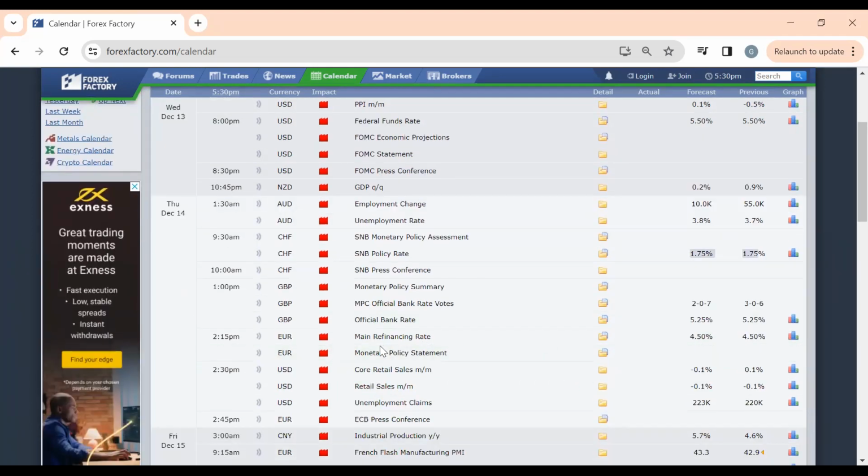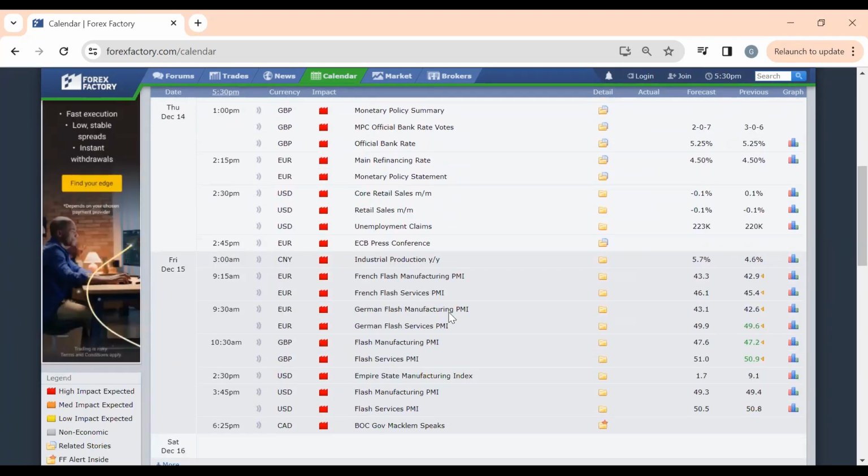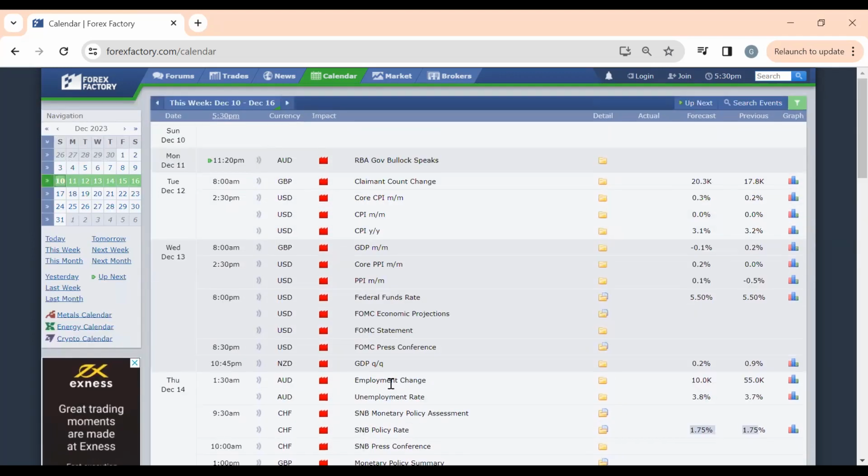And then we will also have the refinancing rate affecting the euro. So that's about 4 interest rate decisions for the week. On Friday, we'll see CPI data affecting Euro, GBP, and USD. That's the flash PMI data. So this week is really loaded with a lot of decisions.